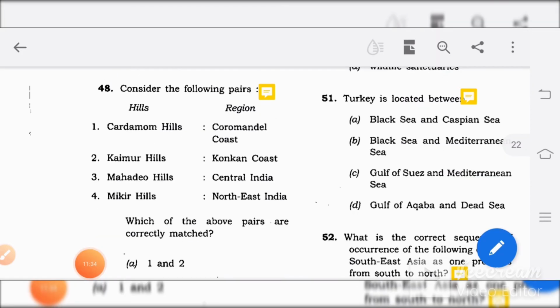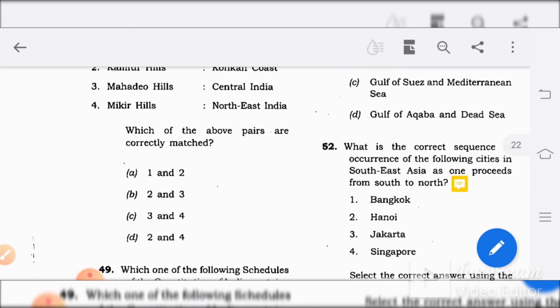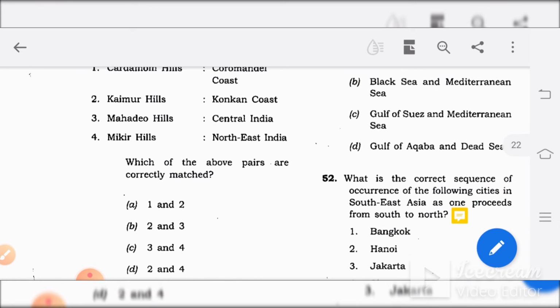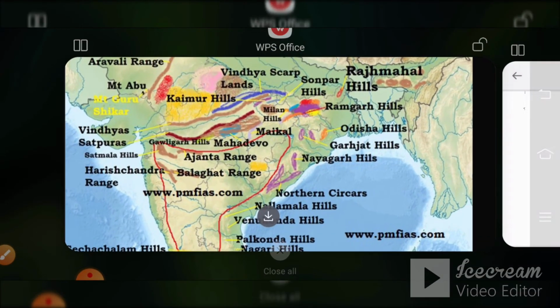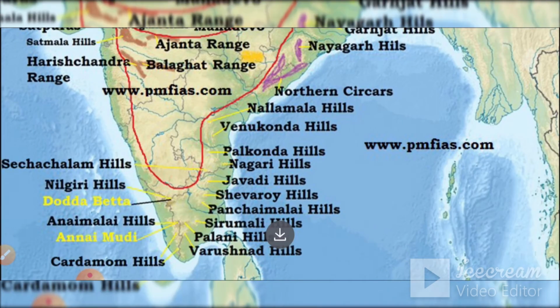So consider the following pairs. Towards the left we have hills, towards the right we have the regions where they are located. So point 1, Cardamom Hills, Coromandel Coast. 2, Kaimur Hills, Konkan Coast. 3, Mahadeo Hills, Central India. 4, Mikir Hills, Northeast India. The options are here. So let's see the map. With the help of the map we can get into this.